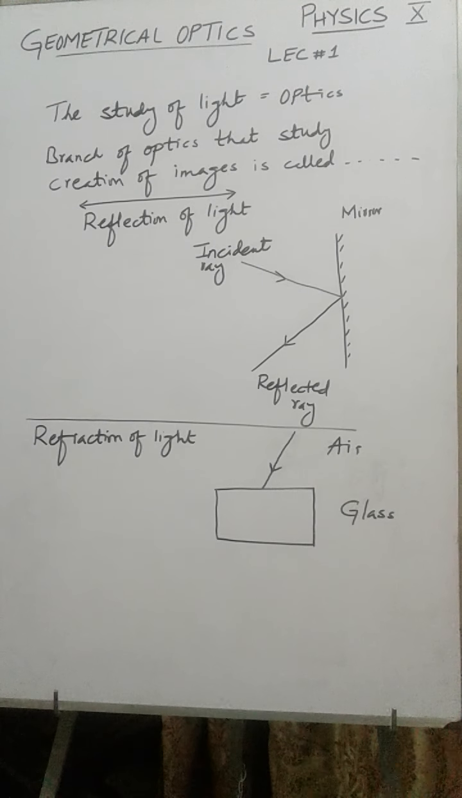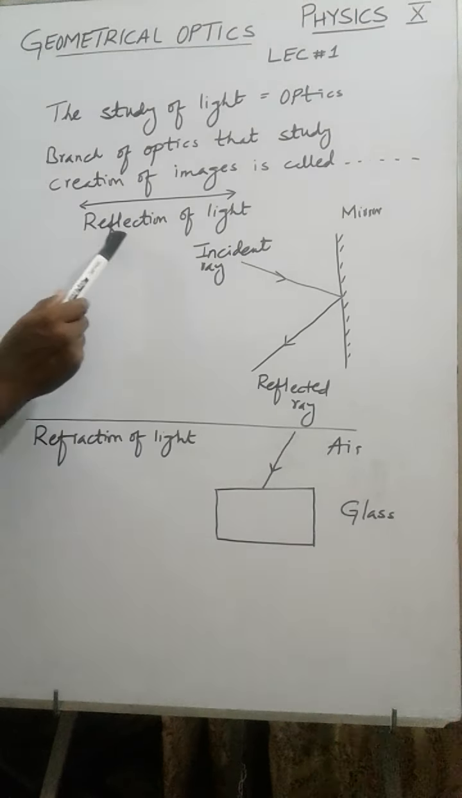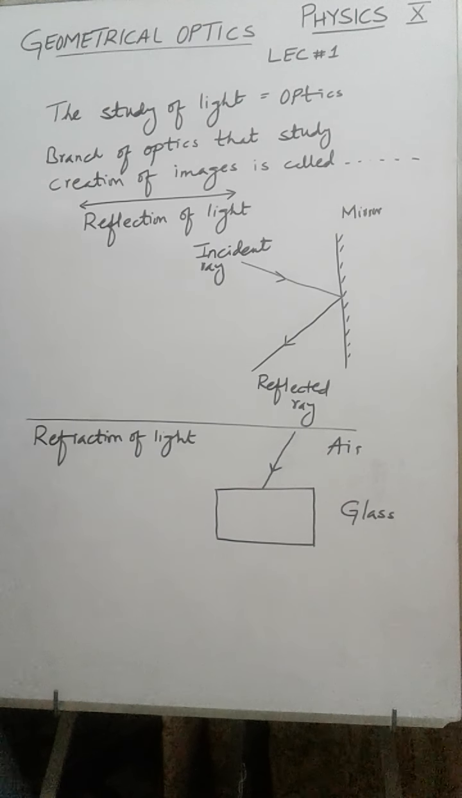I think this definition is clear to you. Like when you use the lenses, when you use the mirror, for different objects images are formed. So this branch of optics which focuses on creation of images is known as geometrical optics. Now the first topic that I am going to discuss after the definition of geometrical optics is reflection of light. So be careful, many students mix up these two topics, reflection and refraction. Don't mix up these two, so be careful.